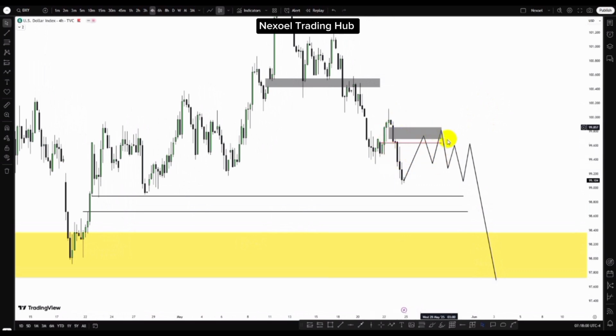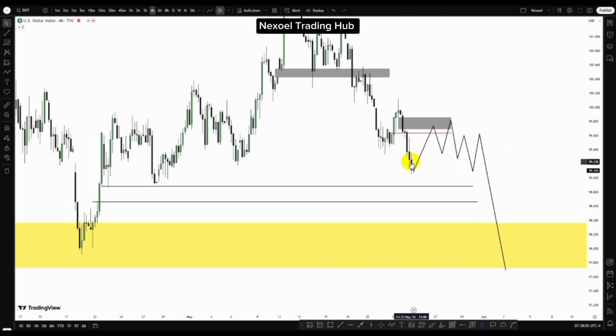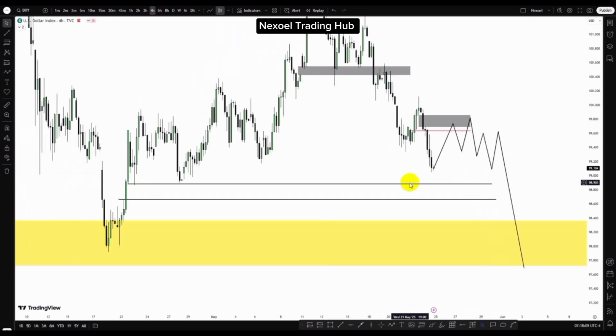If price gives us a clear sell model, then I'm bearish to the downside. But when we have price possibly just straight to the downside when market opens and price just gives bearish continuation to the downside, we may see price reaction at this bullish fair value gap, and price may give a pullback. If price creates a supply zone, then that supply zone will be where we'll be looking forward to see a sell model, and then we continue bearish to the downside.